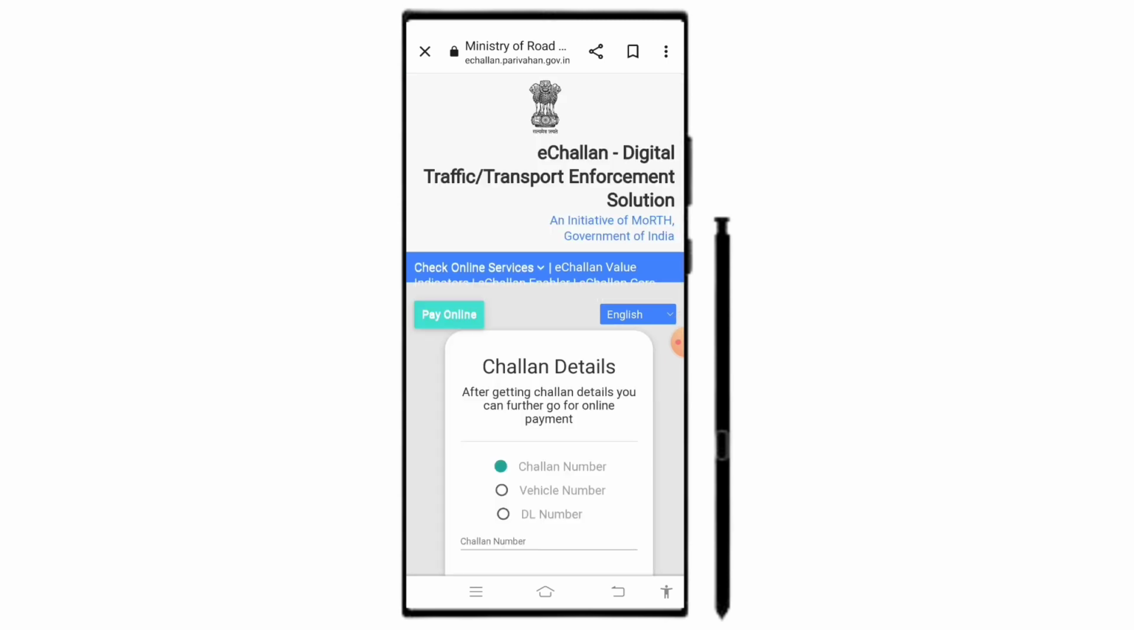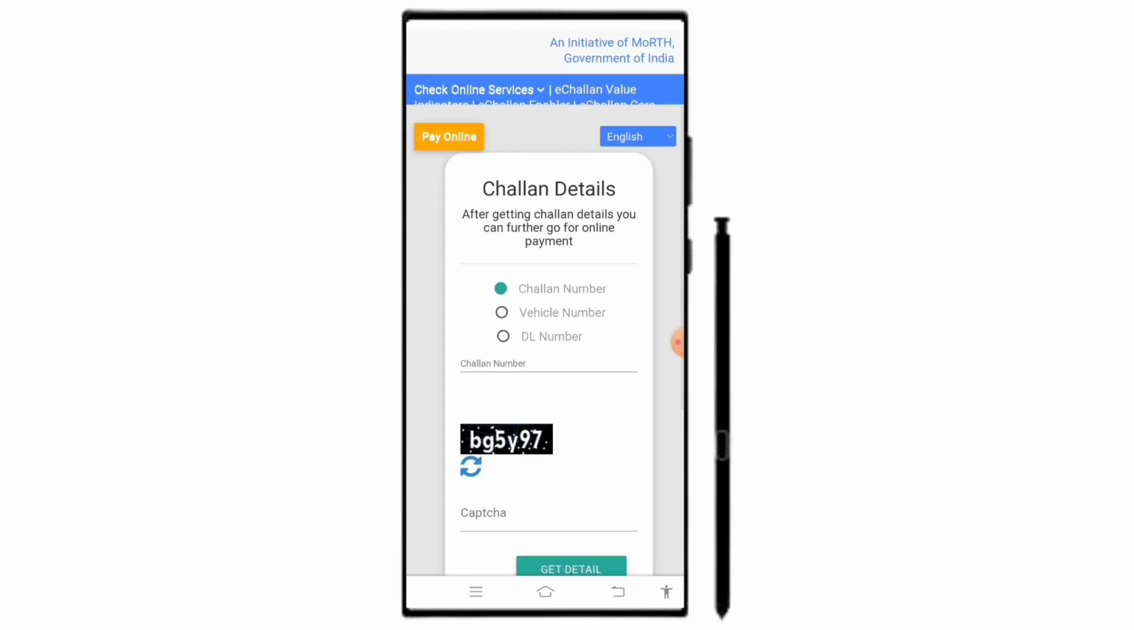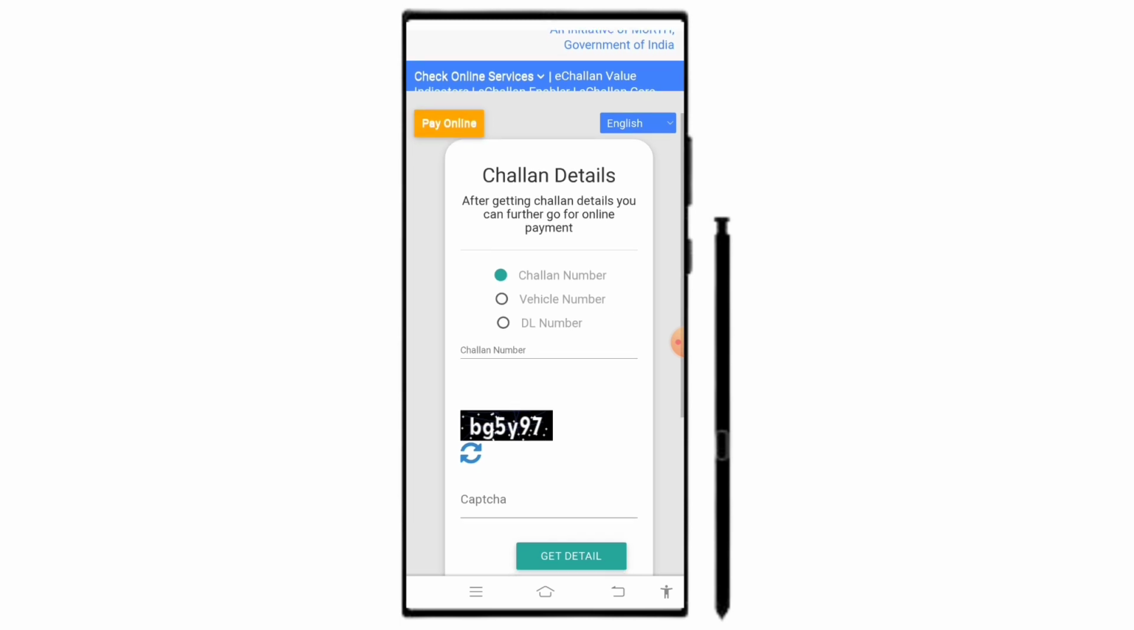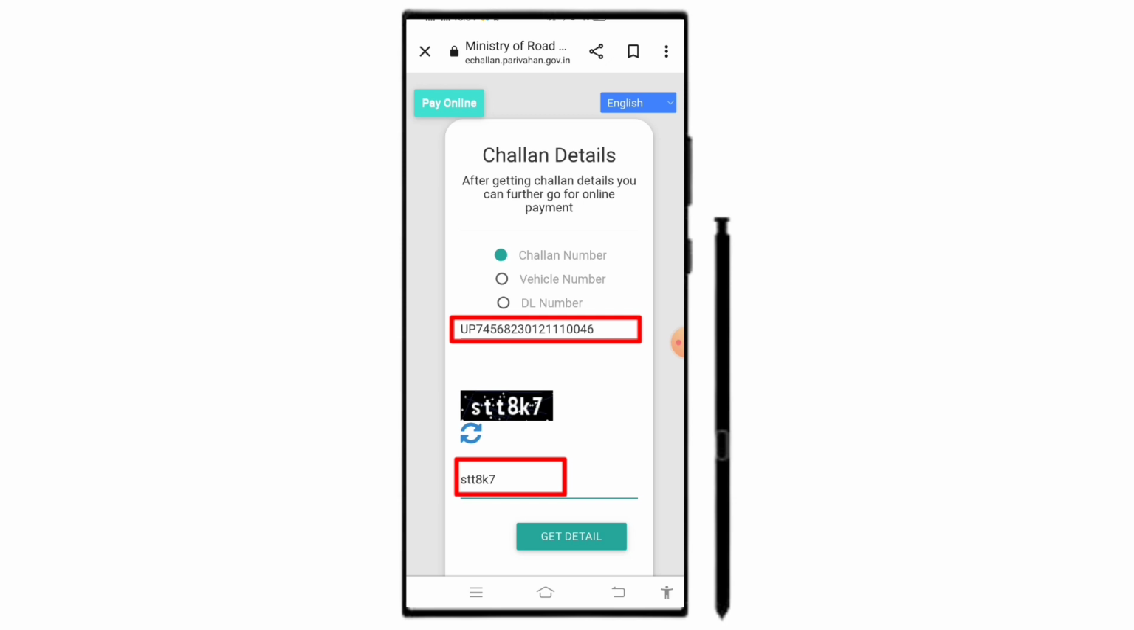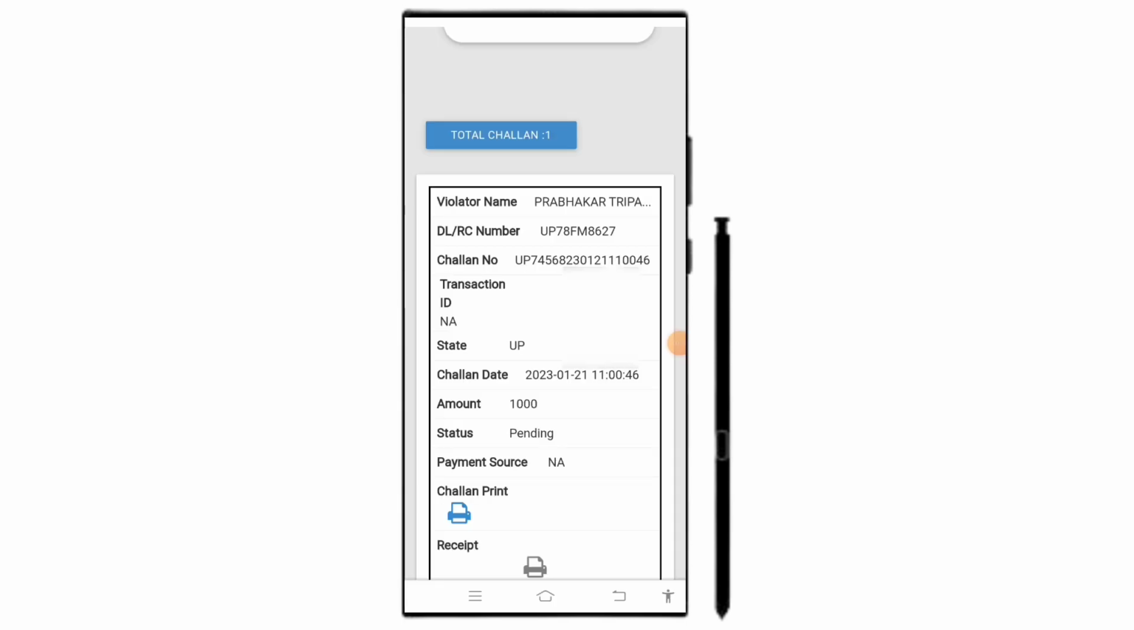After clicking on it, this kind of interface will emerge in front of you. Here to check the challan details, you need to enter either the challan number or the vehicle number or the DL number. You can enter either of them to get the details. After that you need to enter the captcha code being flashed on the screen. And then you need to click on get detail. Here I have entered the challan number and I have entered the captcha code being flashed on the screen. Then I am clicking on get detail. After clicking on get detail, the full details of the challan are presented on the screen.